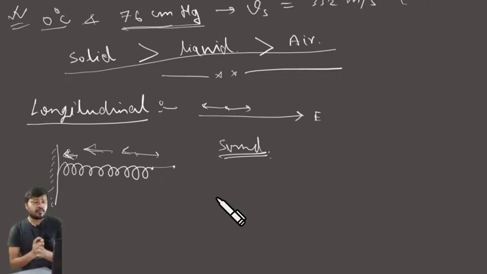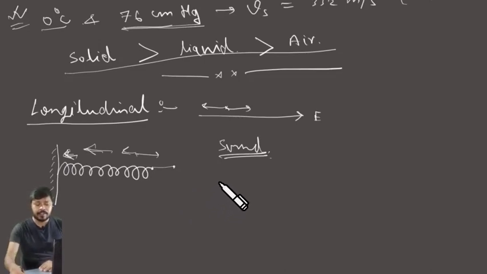In the case of the transverse wave, we have seen that consecutive crests and troughs travel through the wave. In this case, consecutive compression and rarefaction propagate through the wave. What does it mean? Have you seen some insects moving like this?